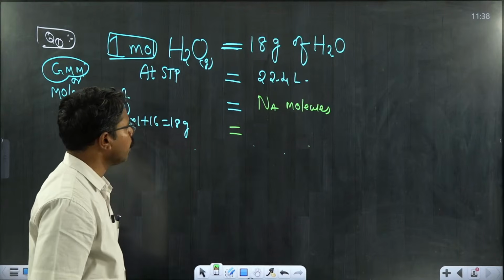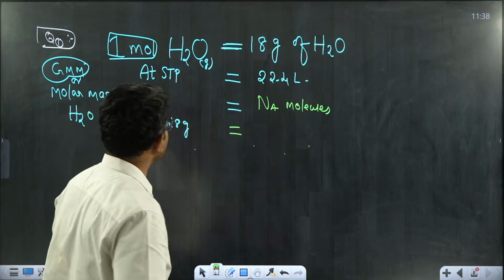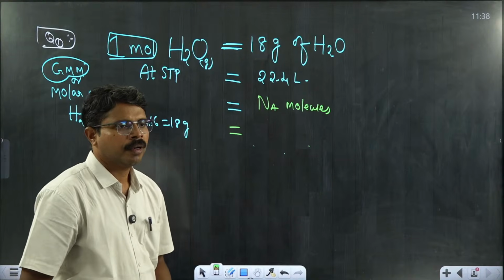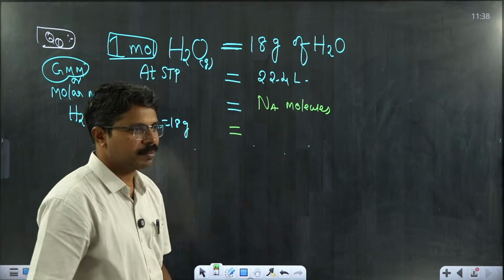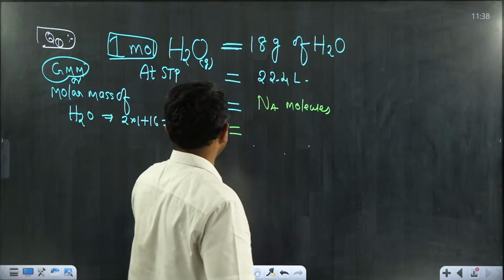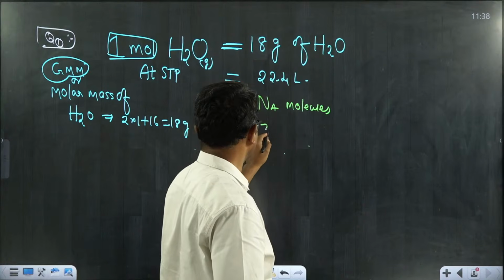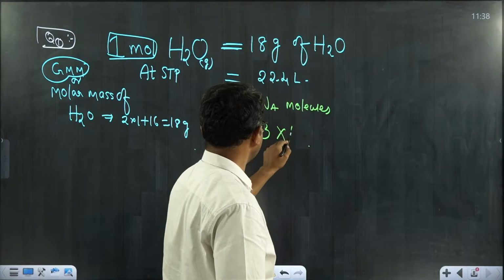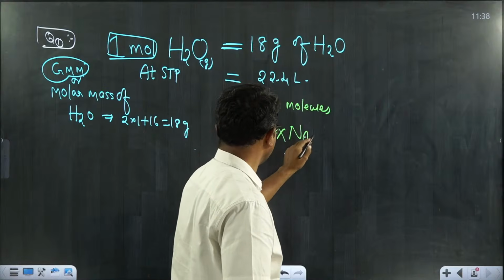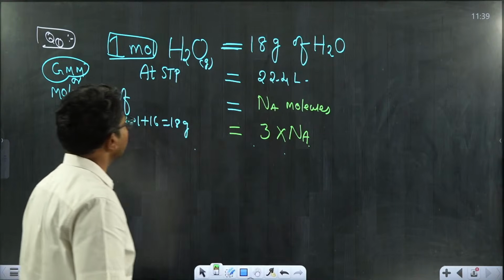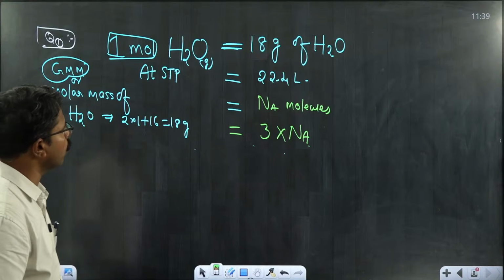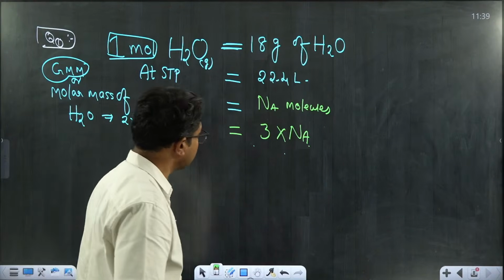How many atoms are present in 1 mole of H2O? The atomicity of H2O is 3, and it should be multiplied with Avogadro's number. Hence, the total number of atoms present in 1 mole of water is 3Na.